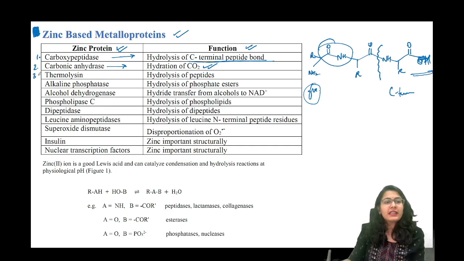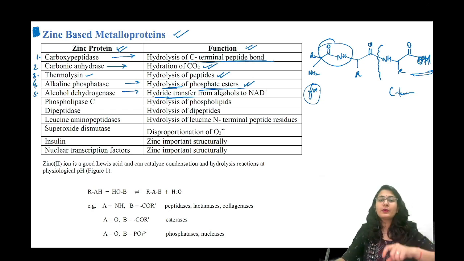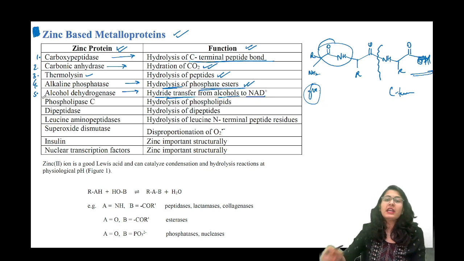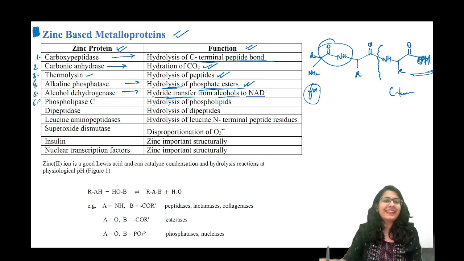Okay. Third is thermolysin. So thermolysin is used for the hydrolysis of peptides. Alkaline phosphatase is used for the conversion or hydrolysis of phosphate esters. Very, very important. Alcohol dehydrogenase. Just as the name says, इसका काम है hydride transfer from the alcohols to NAD positive. इस तरीके से जो प्रोटॉन ट्रांसफर है वो होता है. So alcohol dehydrogenase, at every step of our biological system there is an enzyme which is doing its job perfectly, most efficiently. तो उसका एक ही काम होता है और वो एक ही काम बहुत अच्छे से करता है, right?